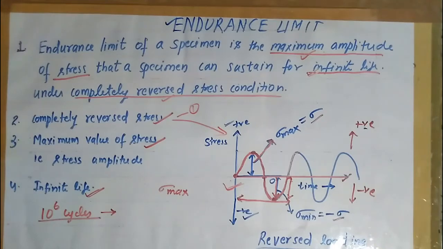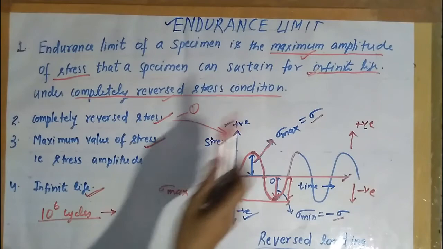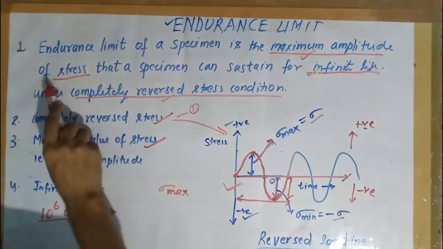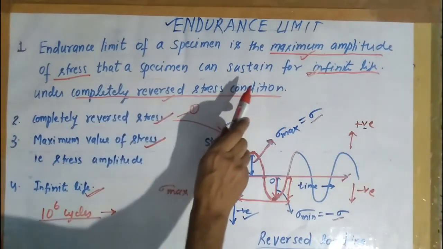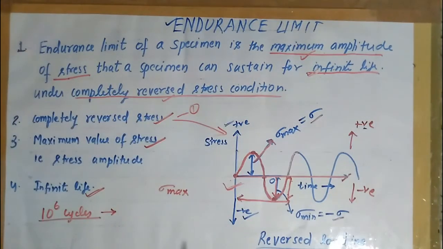Whenever in an exam they ask you about the endurance limit, you must specify these three things: the maximum amplitude of the stress, the infinite life, and the completely reversed stress condition. These things are very important. Without these three things, the definition of endurance limit is not complete.